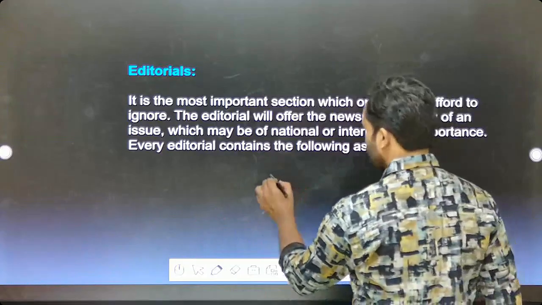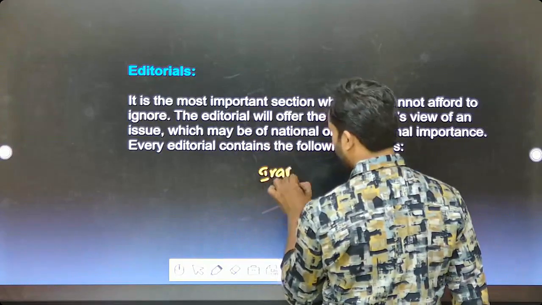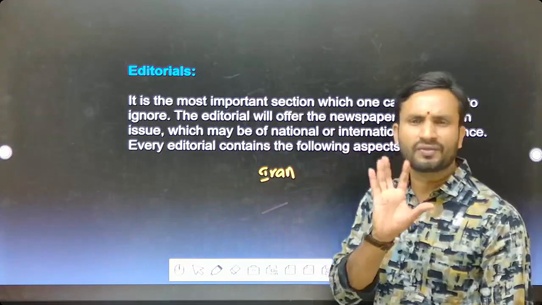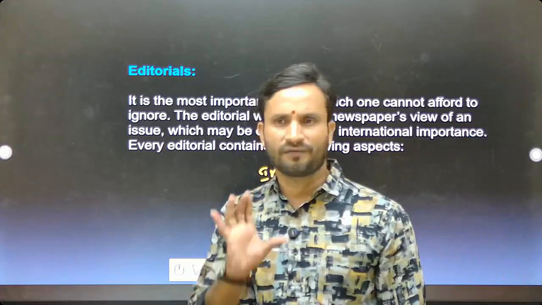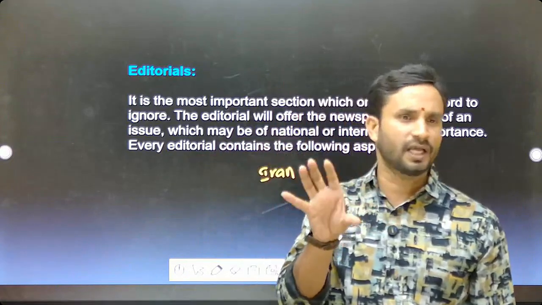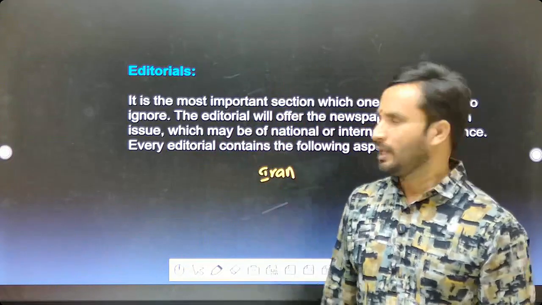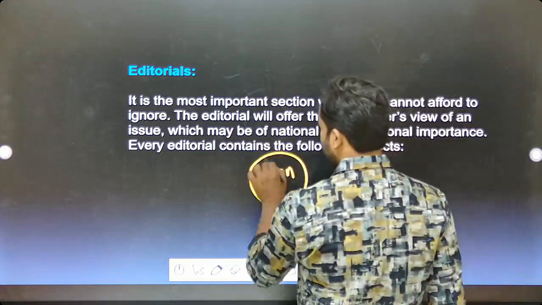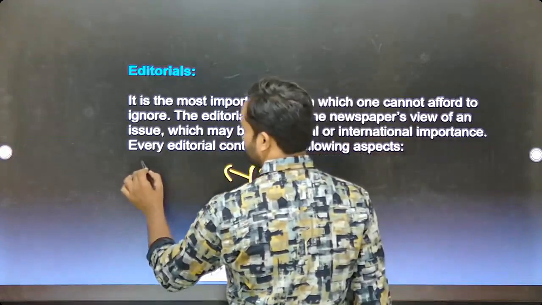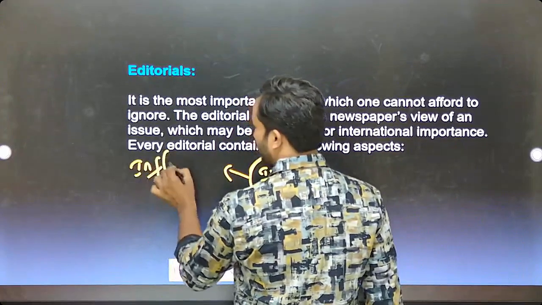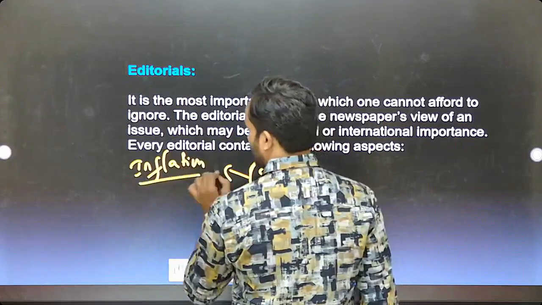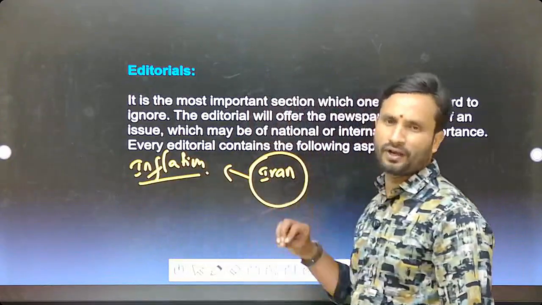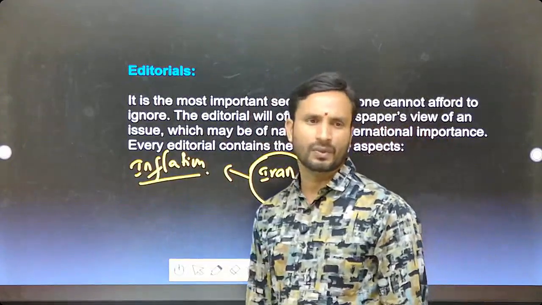Considering Iran, I'm telling you in brief, just giving one of the examples. The first paragraph of the editorial would contain the background of the issue. Iran is facing an economic crisis right now, with inflation, particularly food inflation. What is meant by inflation?